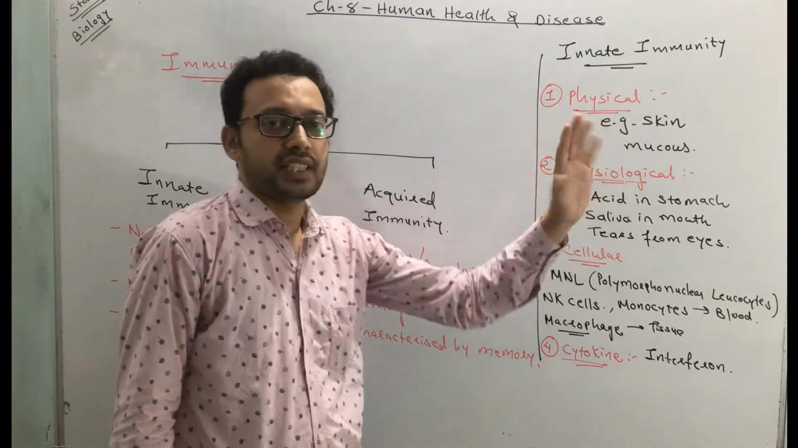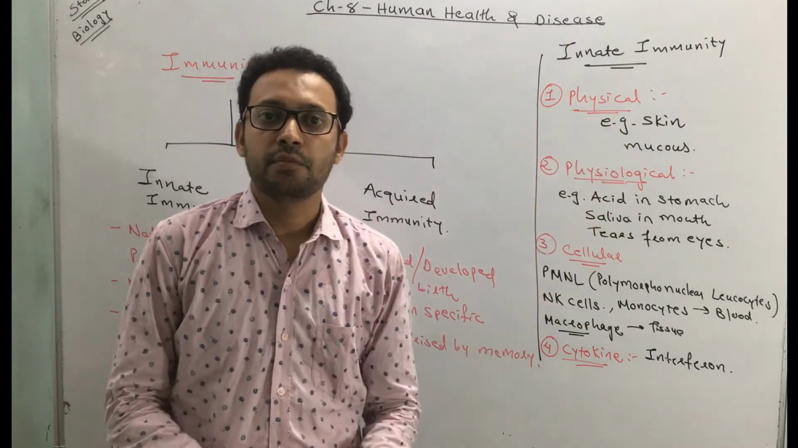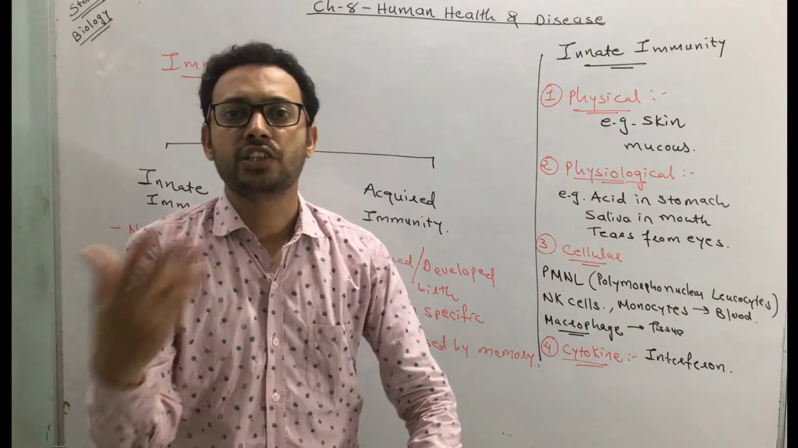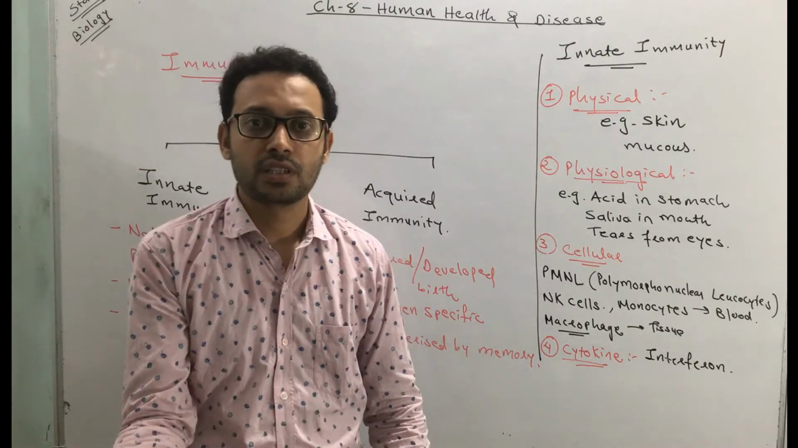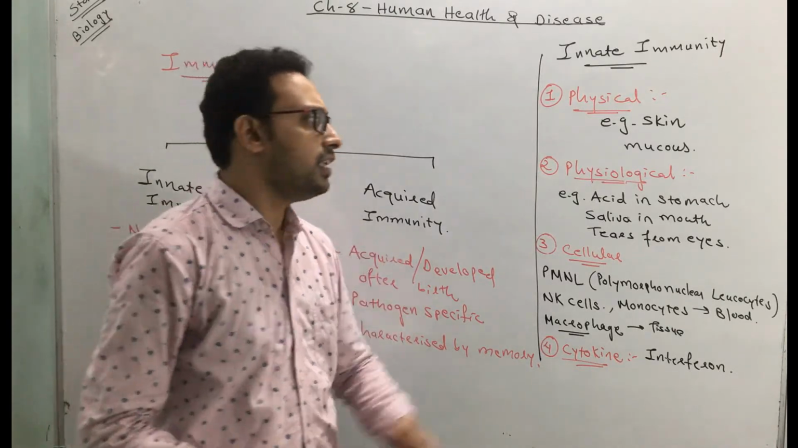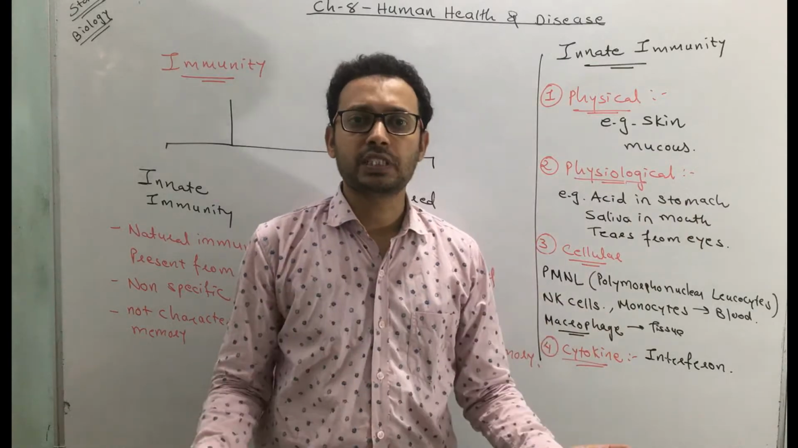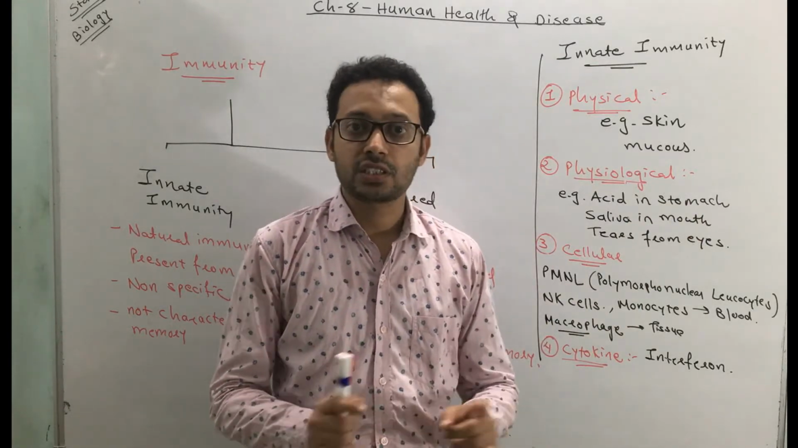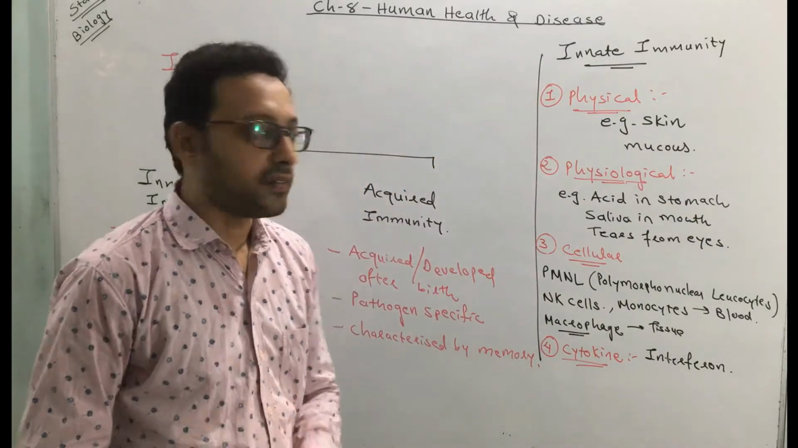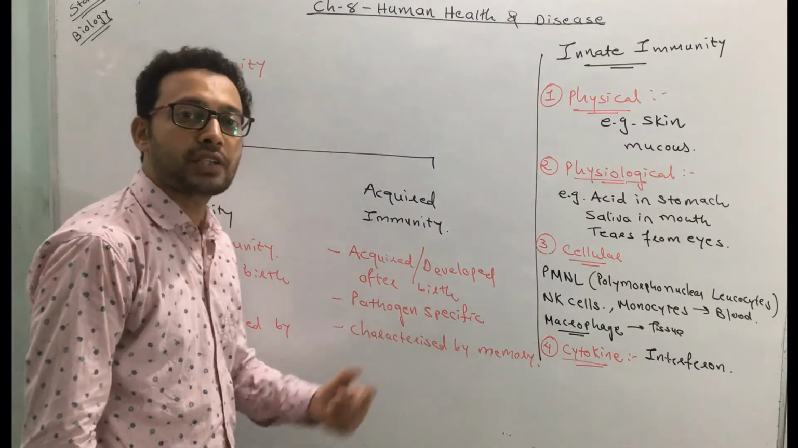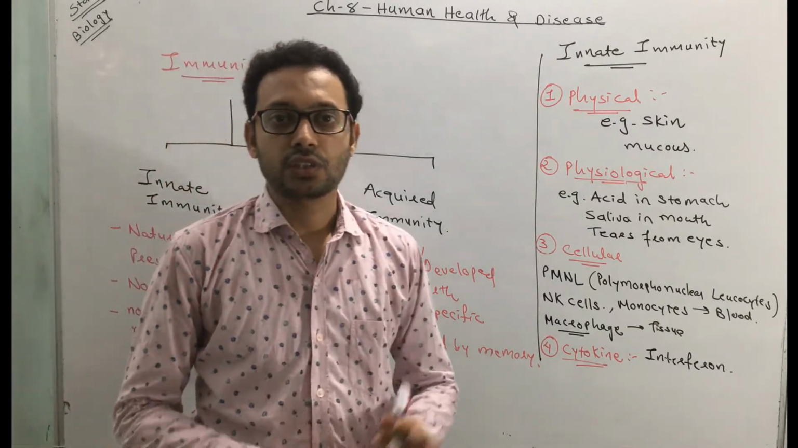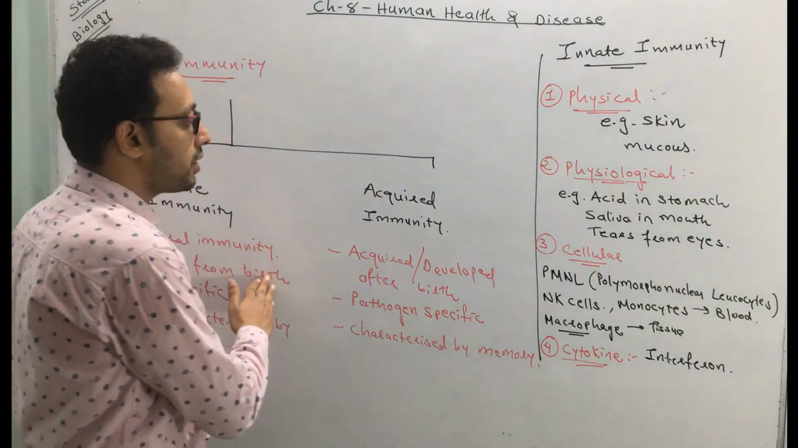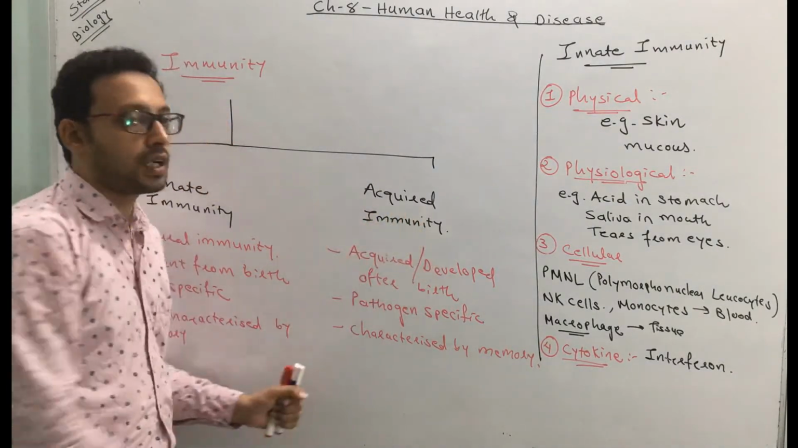The skin is not like that. It allows the entry of some microbes and does not allow the entry of others. Whatever the microbe may be, it does not allow it. Meaning it is non-specific. It is not pathogen specific, whereas acquired immunity is pathogen specific. So this is about innate immunity. Now let's start with acquired immunity.